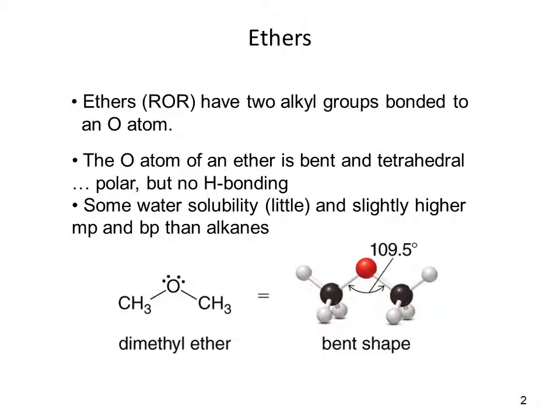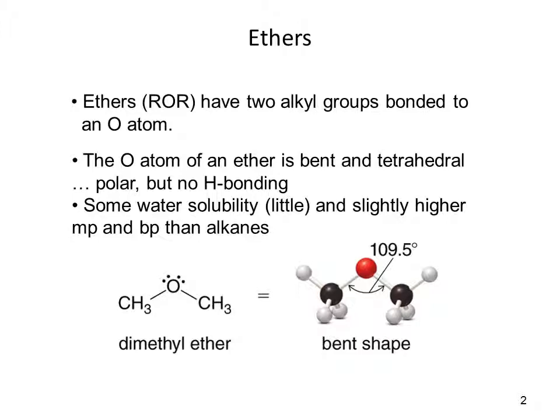The other functional group that we're going to look at that has a single bond to oxygen is the ethers. There are no hydrogens attached to the oxygen in ethers. You have carbons on either side of the oxygen. So basically you can say ethers are an oxygen with two alkyl groups bound to that oxygen.